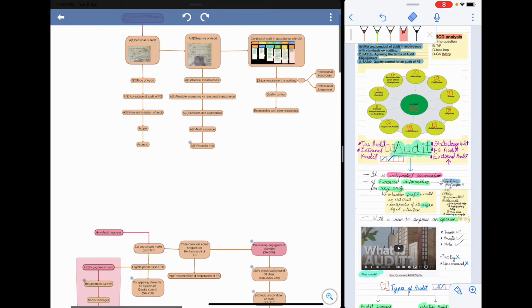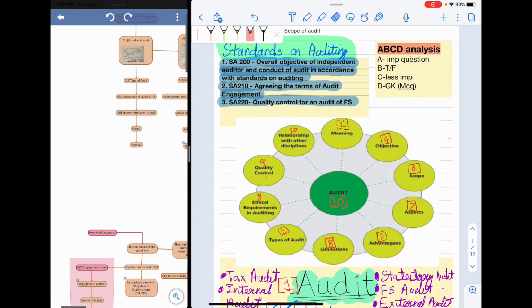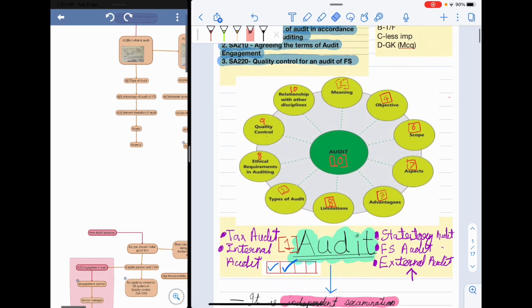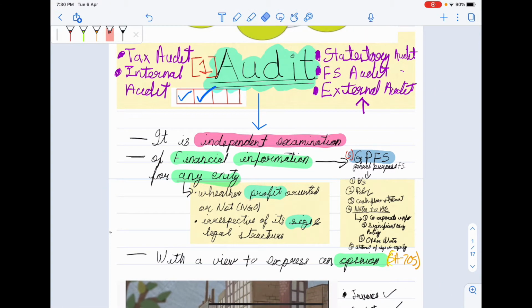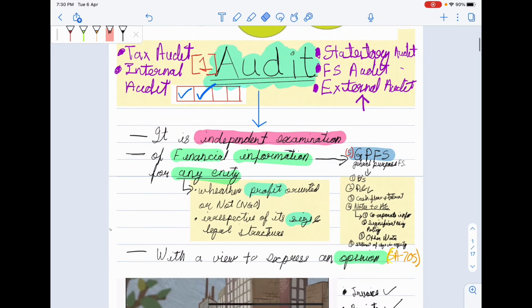So, in the last video we understood what is audit, what are the objectives of audit, different types of audit, and advantages of audit. So let's have one quick revision of it. So we understood what is audit. Audit is an independent examination of financial information of any entity, whether profit oriented or not, irrespective of its size and legal structure, with a view to express an opinion.